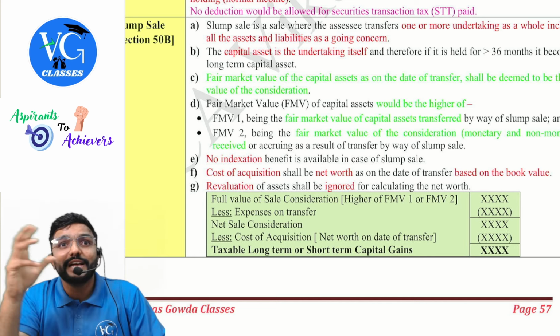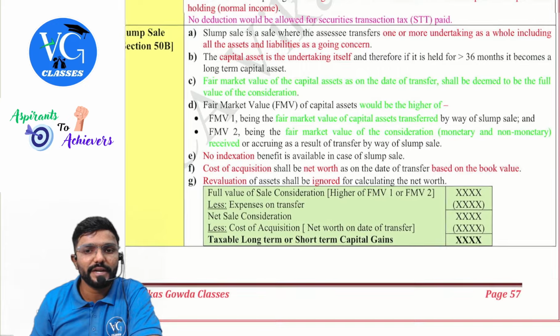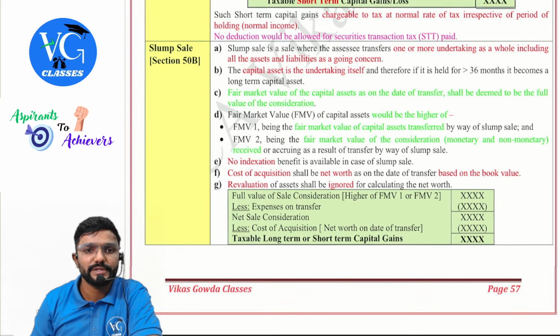What are the provisions? We will see first. Slump sale is a sale where the assessee transfers one or more undertakings as a whole, including all the assets and liabilities as a going concern. We are not liquidating the business. We are selling it as a going concern. The capital asset is the undertaking itself, and therefore, if it is held for more than 36 months, it is long term. If not, it is short term, guys.